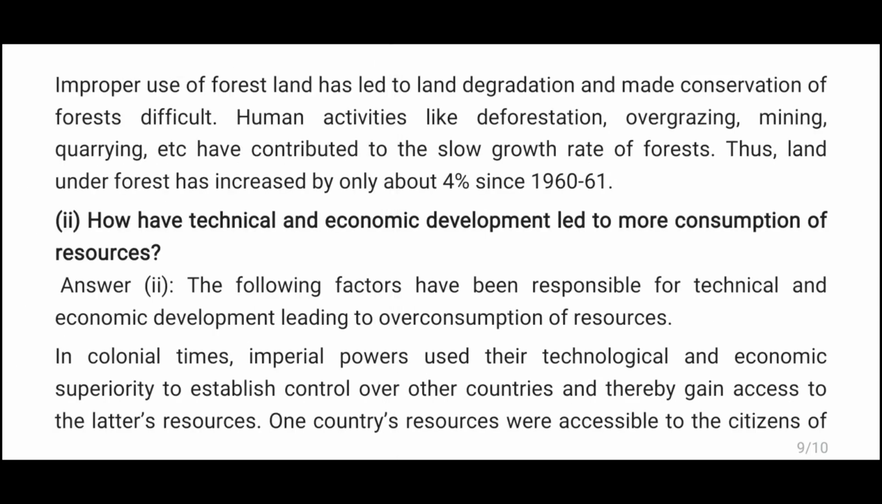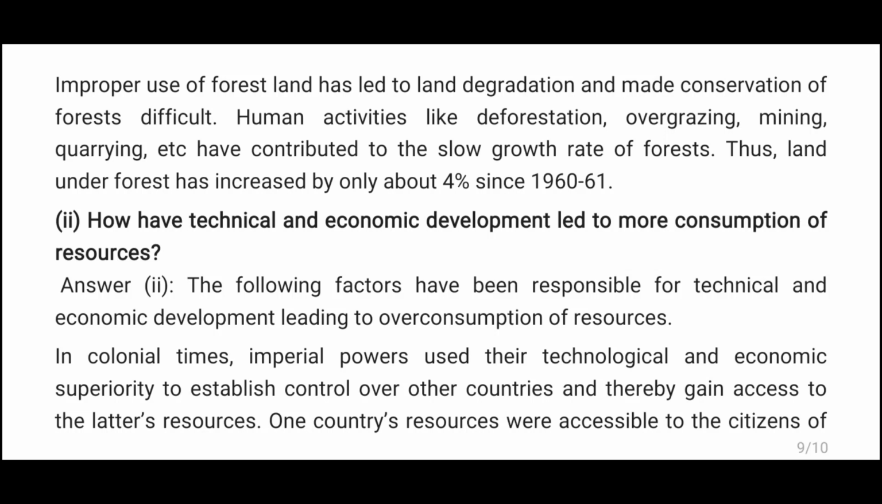Improper use of forest land has led to land degradation and made conservation of forests difficult. Human activities like deforestation, overgrazing, mining, quarrying, etc. have contributed to the slow growth of forests. Thus, land under forest has increased by only about 4% since 1960-61.